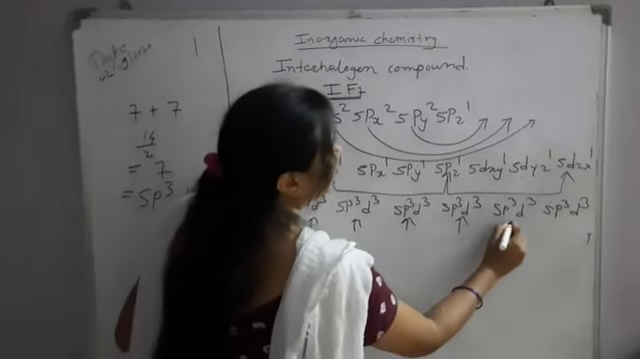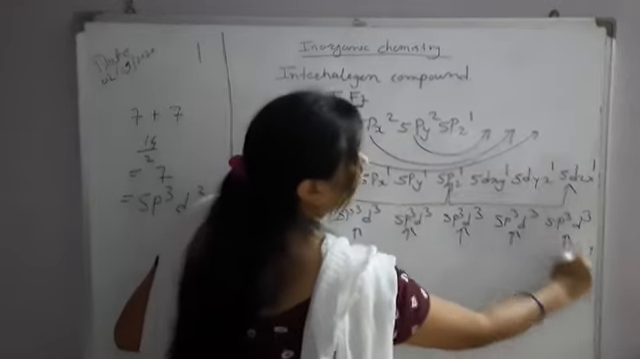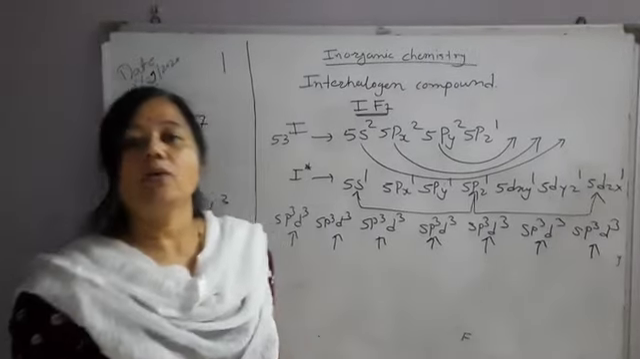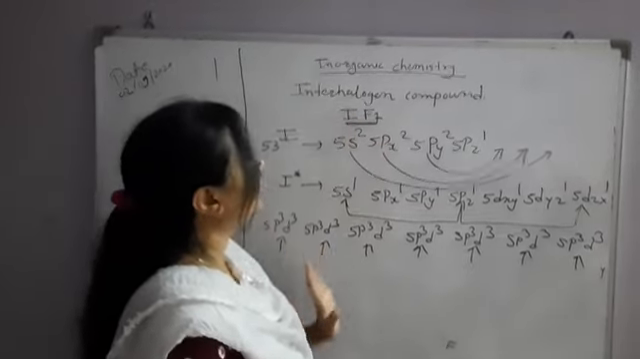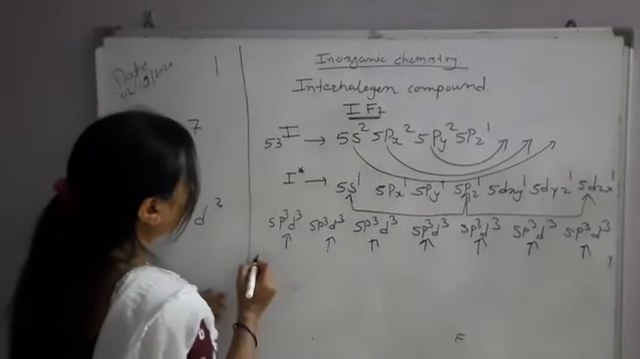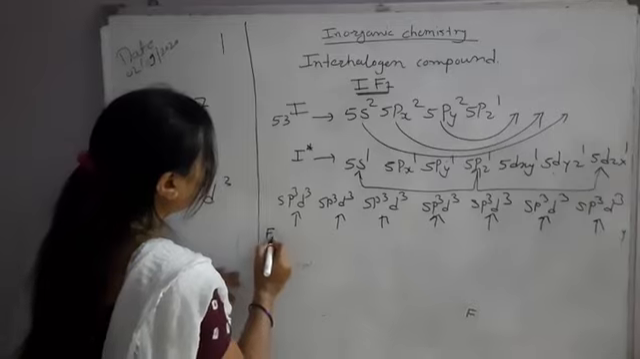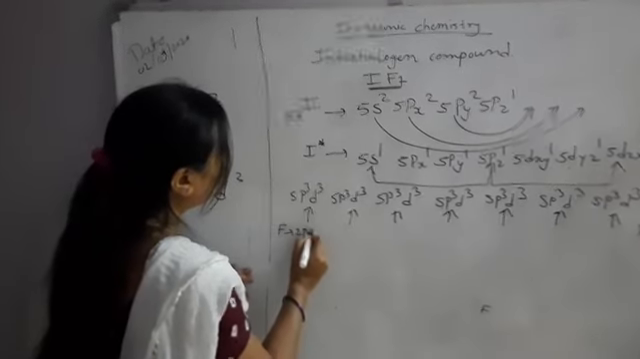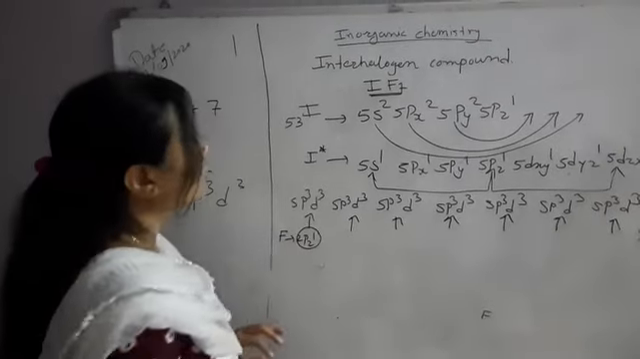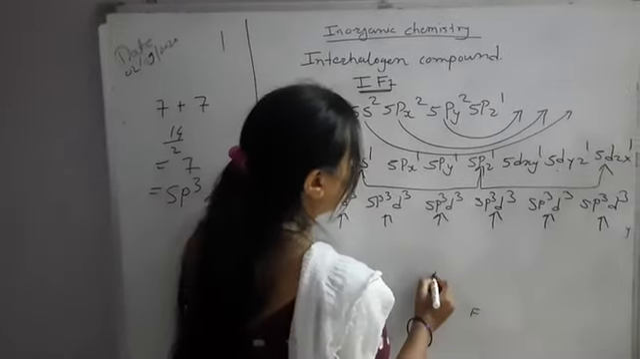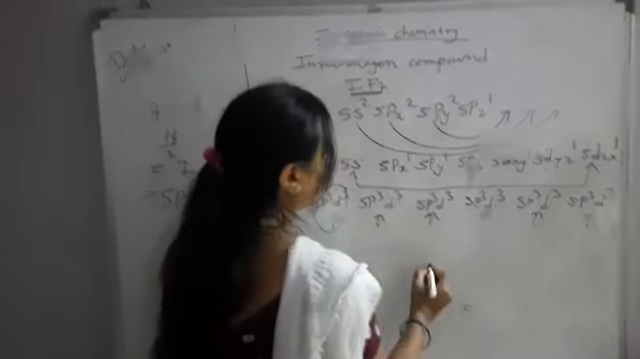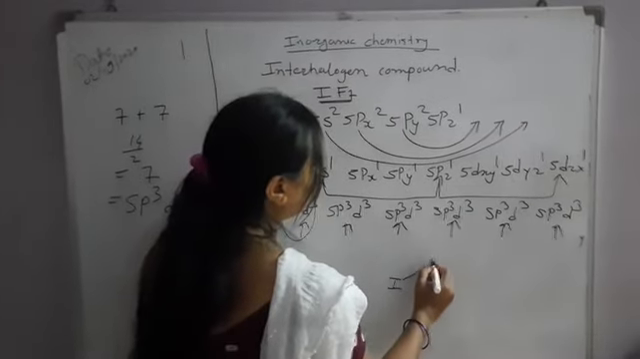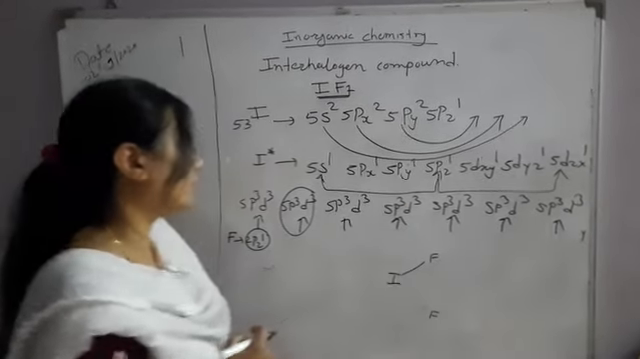When the hybridization is sp3d3, what is the geometry? It is pentagonal bipyramidal. Now this iodine has to overlap with fluorine. So which orbital of fluorine contains the unpaired electron? The 2pz orbital of fluorine contains the unpaired electron. Suppose this is the center, there is iodine. The sp3d3 hybrid orbital of iodine will overlap with the 2pz of one fluorine atom and it will form an I-F bond.